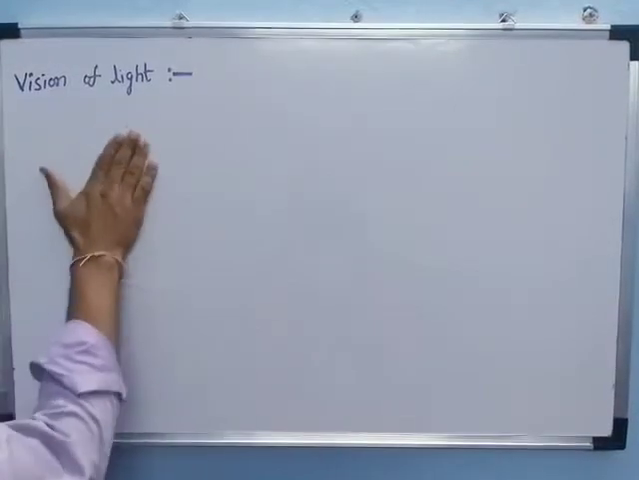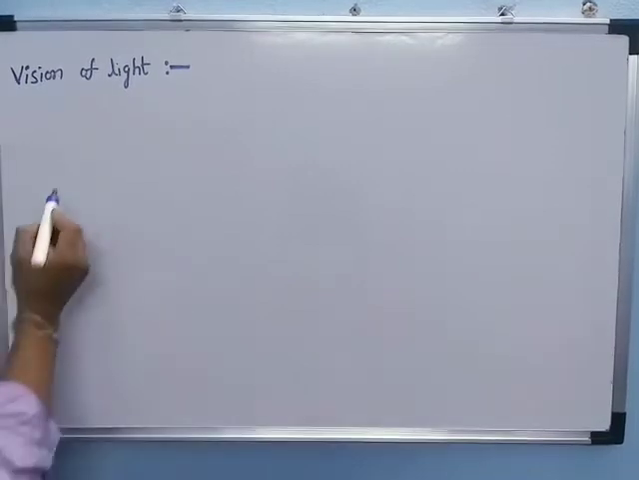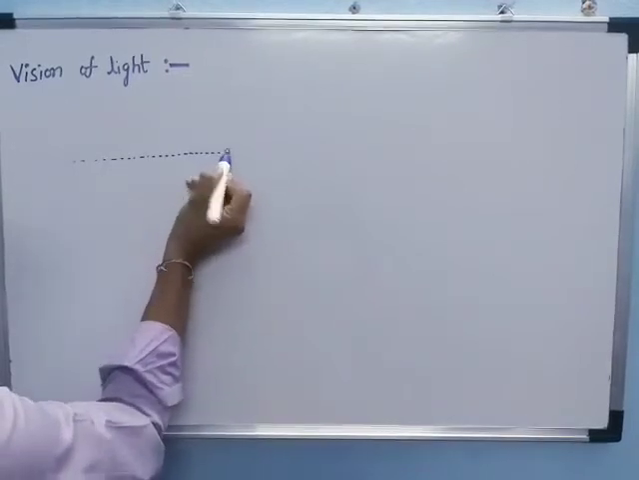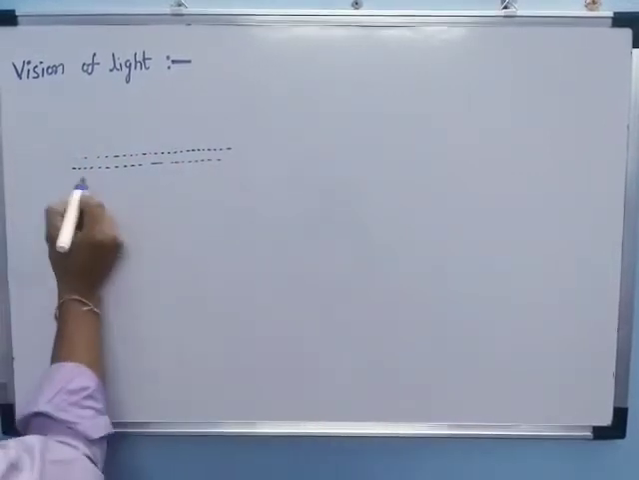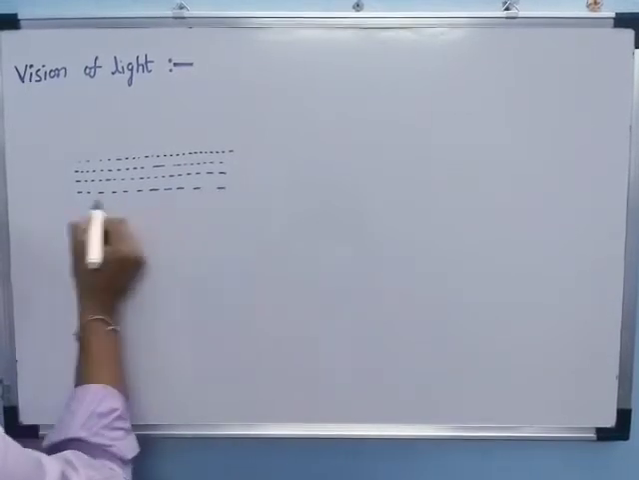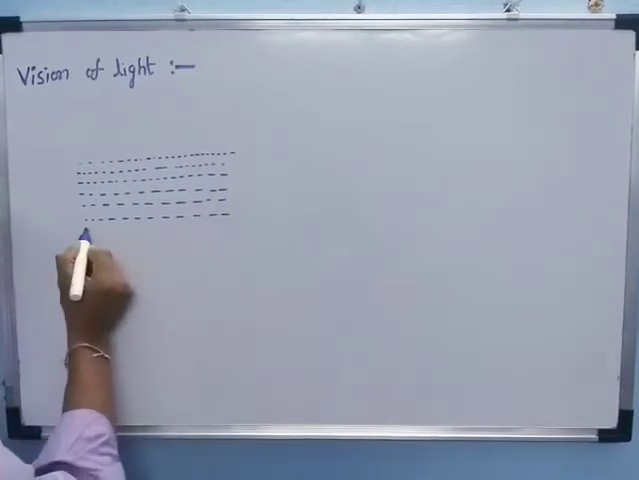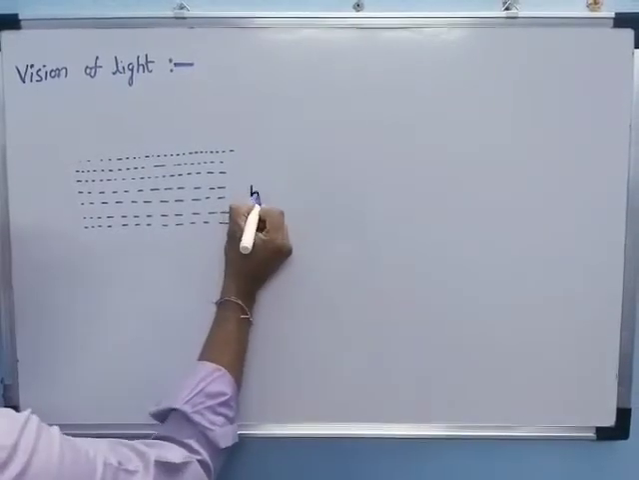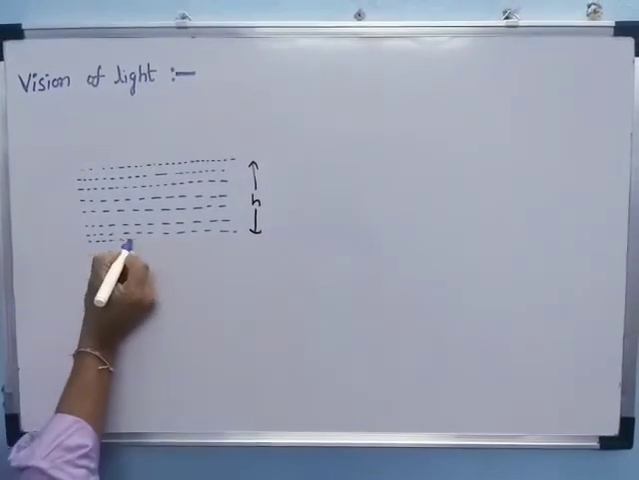So next we're discussing the topic of vision of light. Let us consider a pond or lake filled with water. This is the water, and the depth or height of the water we consider as h.